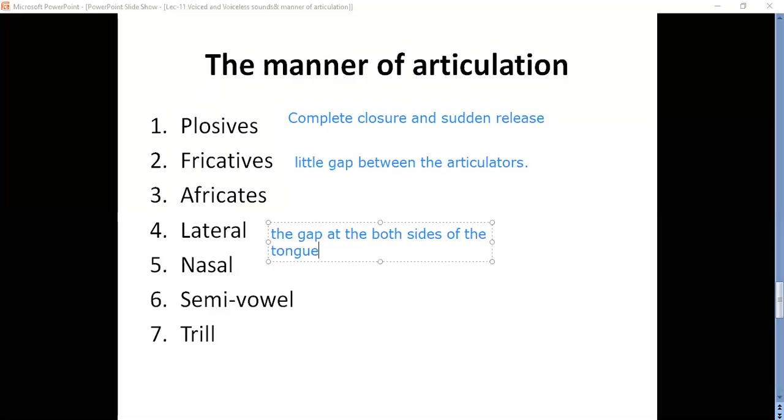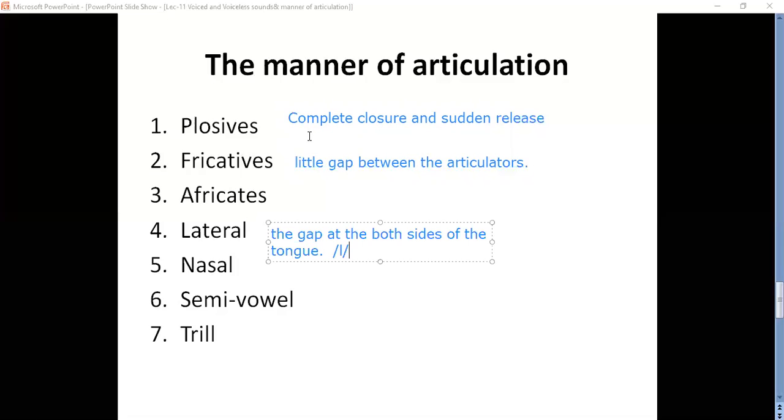When you pronounce this sound, we have only one sound here, that is l sound. When you pronounce l, la sound, okay, it is not complete closure like plosives.